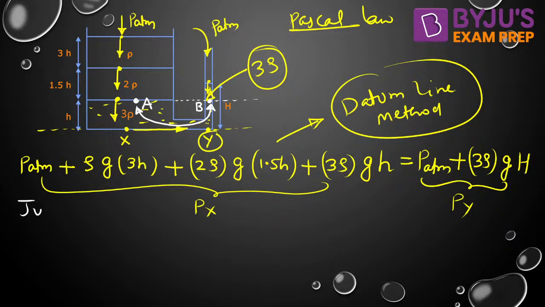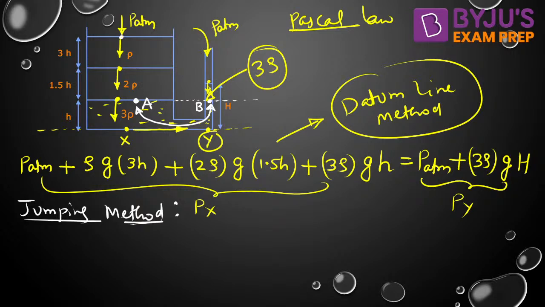So if I write using the jumping method, let me write. Somebody told me, so Soban had told yesterday, day before yesterday, that jumping method is simpler compared to the datum line method, but I don't think so. Both the methods are equally simple. It is only your notion, your wrong thinking, that you think one is better and another is not.